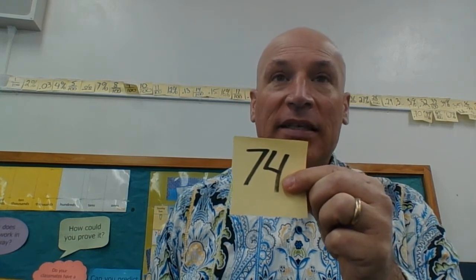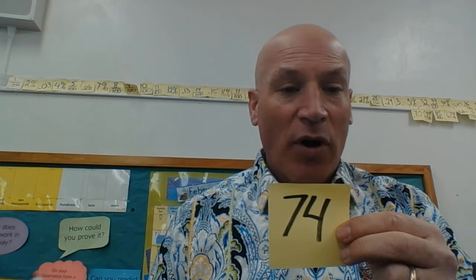Now, when I say out of something, that's when it becomes a fraction. So I could say 74 days is how much out of a year? What percent of it is out of a year? Then I would put a line, and how many days is a whole year cut up into? Then I would say 74 out of 360. If I said 74 days out of a whole school year, well, that's 180.